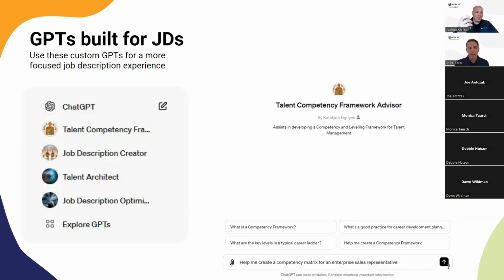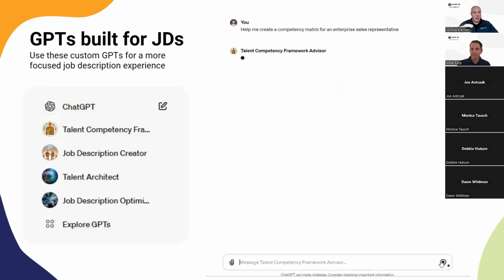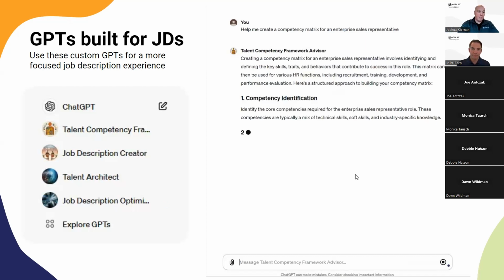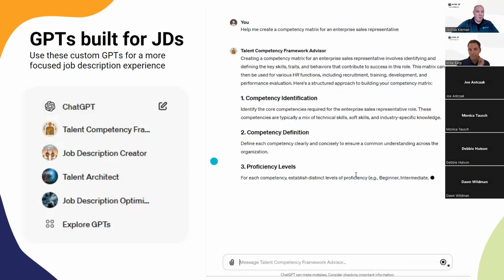For somebody like Joe, who's used a lot of these different data sets and has actually provided resources to ChatGPT to be able to get an output, Joe, you might be able to actually go in and create one of these on your own, give it instructions, provide that data set that you mentioned, and then create your own. And you can make it public or private.